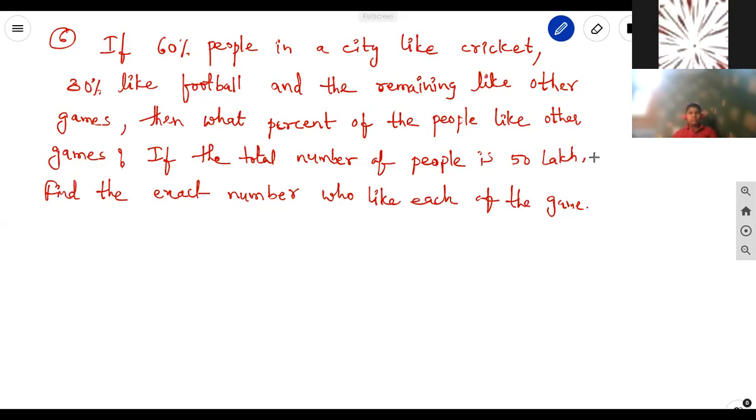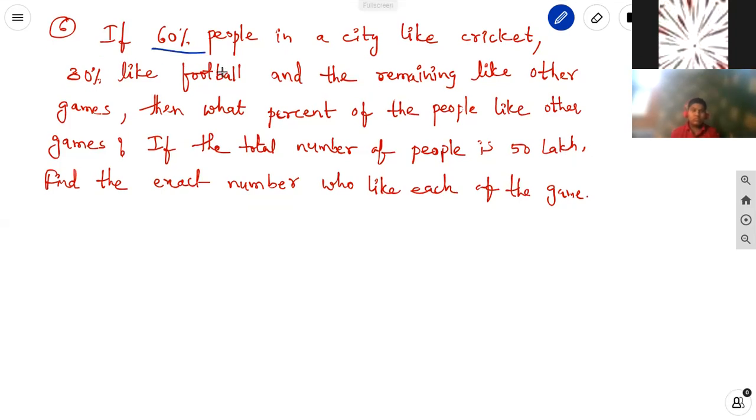The last problem, sixth one. If 60% of people in a city like cricket match, 30% like football, and the remaining like other games. Then what percent of the people like other games?